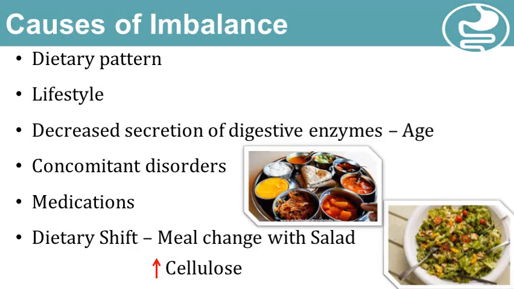Then one of the major reasons is dietary shift, the change in the meal pattern. The meal pattern has changed from homely food to fast food, junk foods, or now the trend is for having too many salads. And with this, there is a high content of cellulose in our meal. And friends, what we eat has to be digested well.